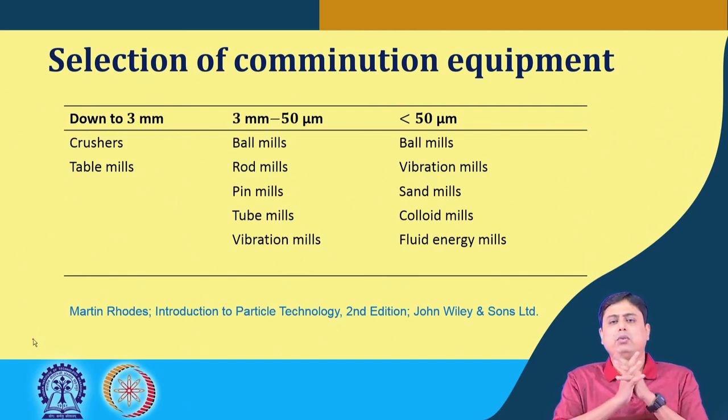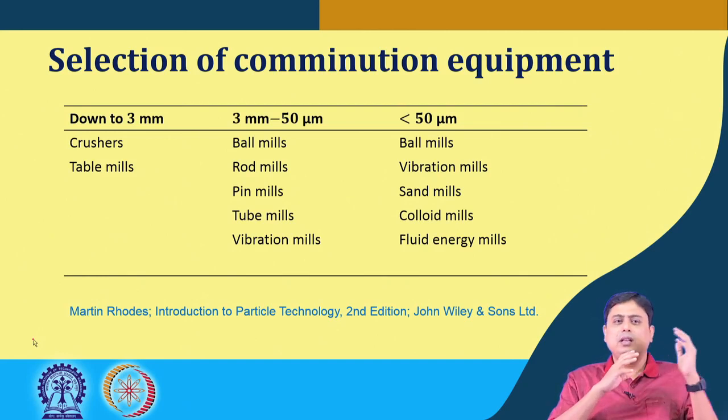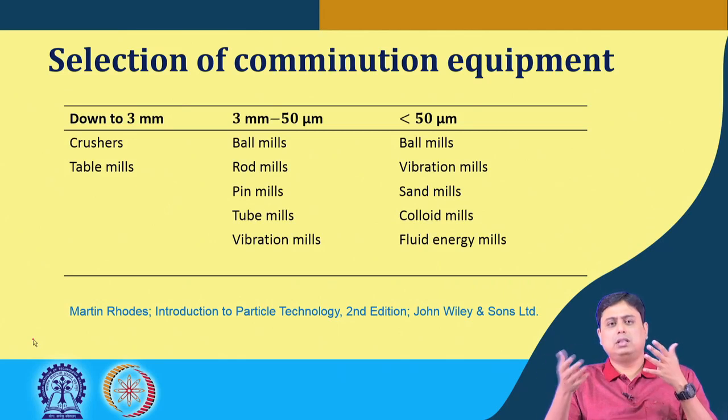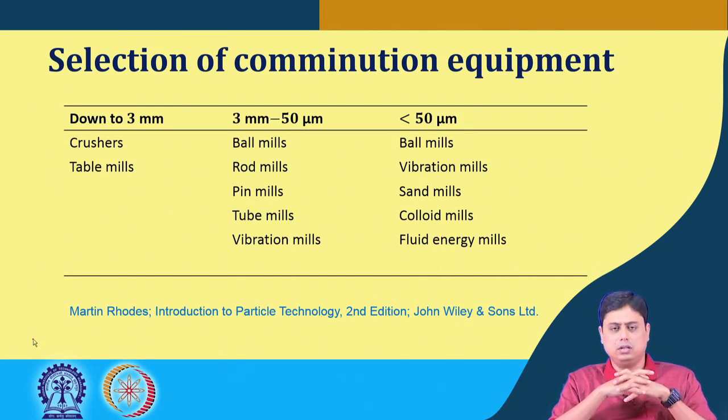So, that means we have seen the equipments based on the applied stressing mechanism, or how the stress is provided to the particle. Based on that, we have seen three categories: impact plus attrition, compaction, and crushing plus attrition, and the combination of all these mechanisms.